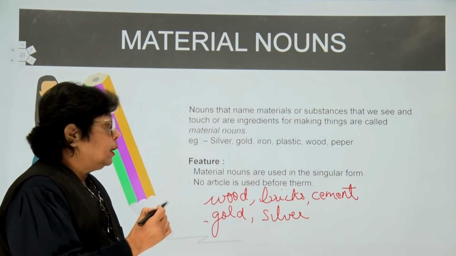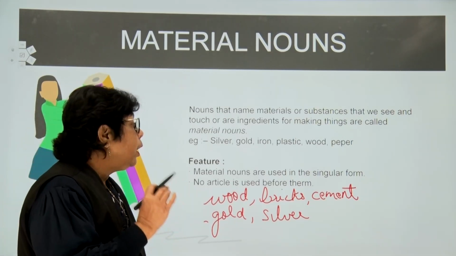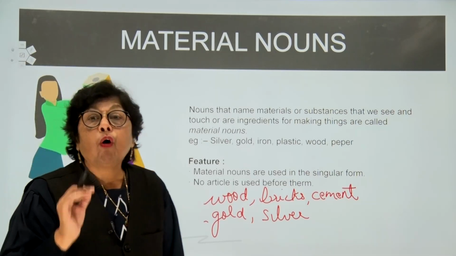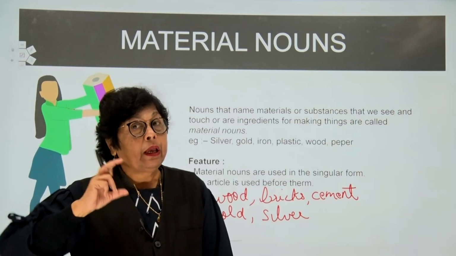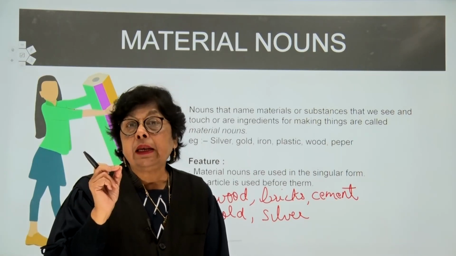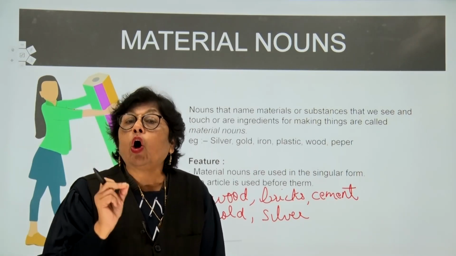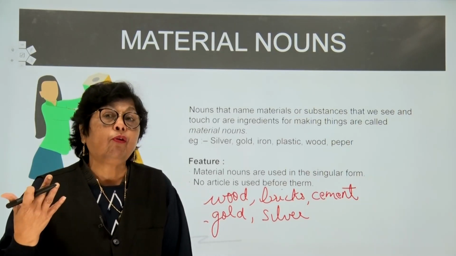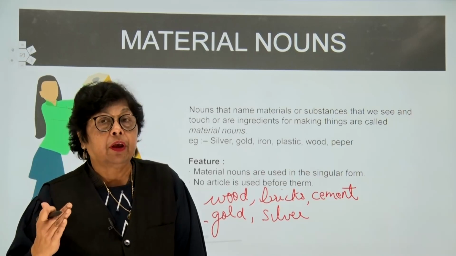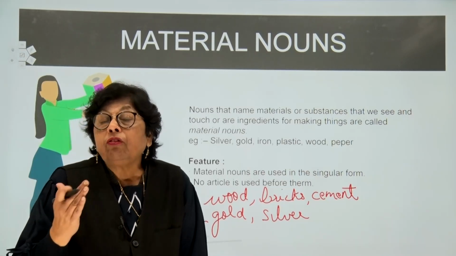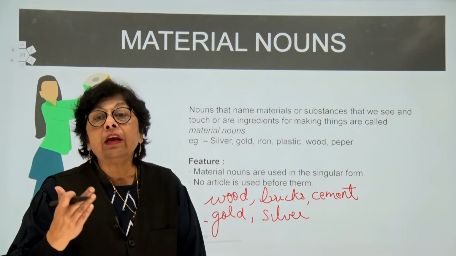Now remember, material nouns are used in the single form. Even though bricks, children, is a word with an S in it, we will not use it in the plural form in the sense that we need bricks, right? We will not say, children, this is a brick.